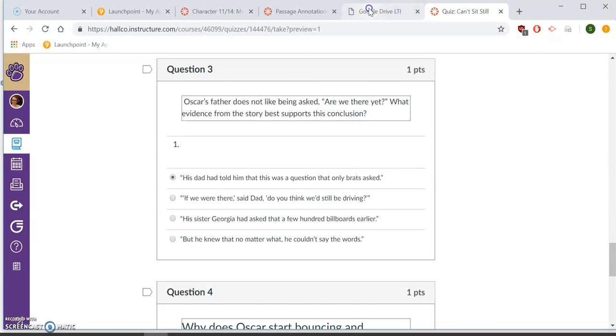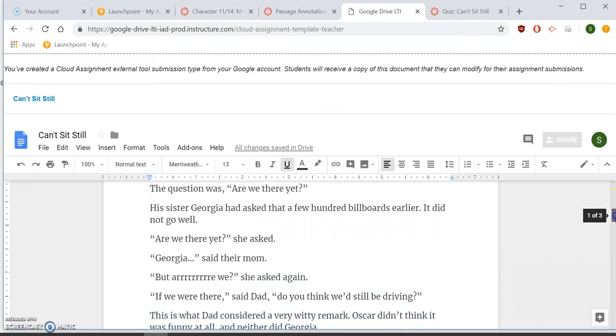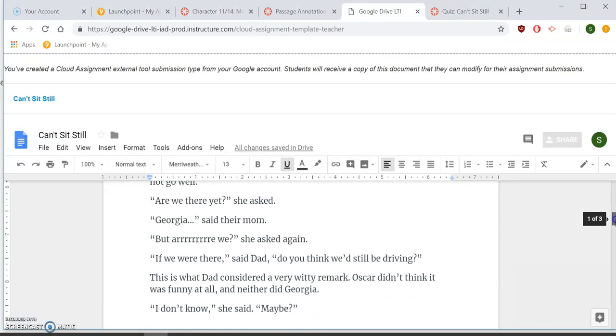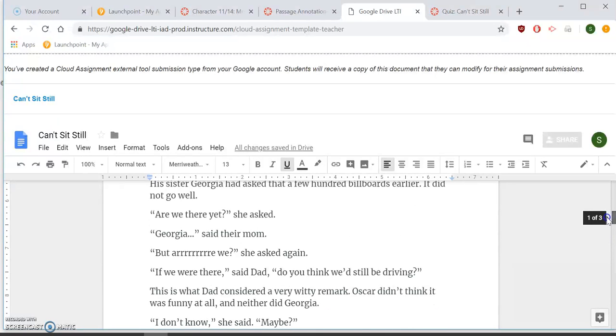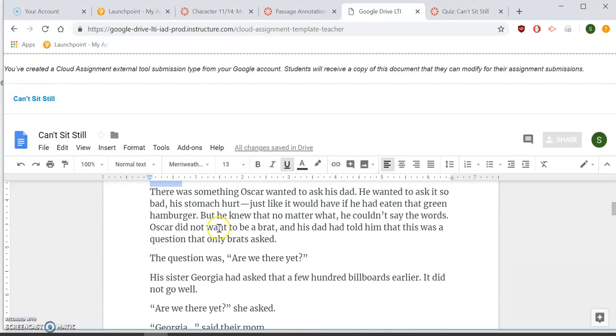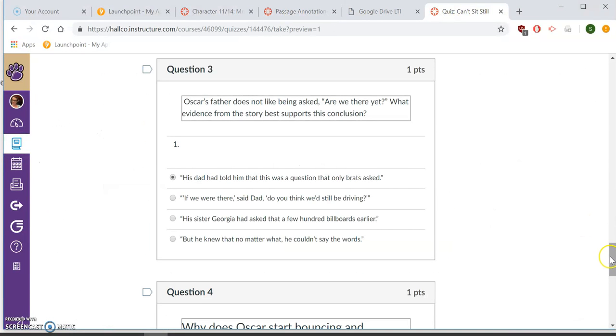All of them show or have to do with asking about that, but that line about being a brat definitely shows that Dad said that. And I remember that right here. It says, but he knew no matter what, he couldn't say the words. Oscar did not want to be a brat. His dad had told him that earlier. So I'm underlining that because that's where my evidence is.